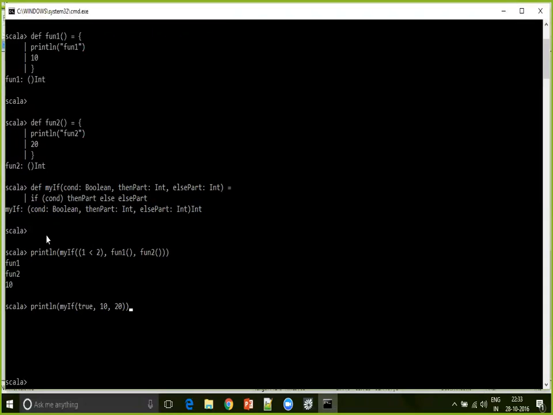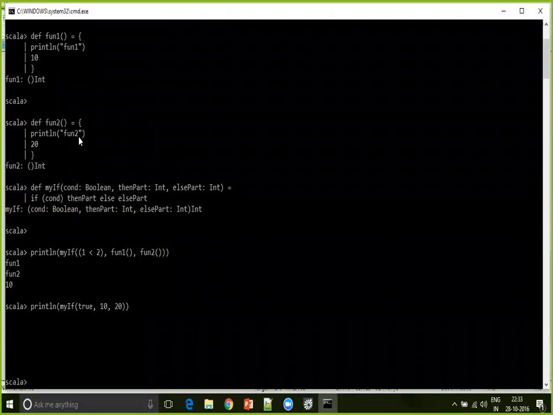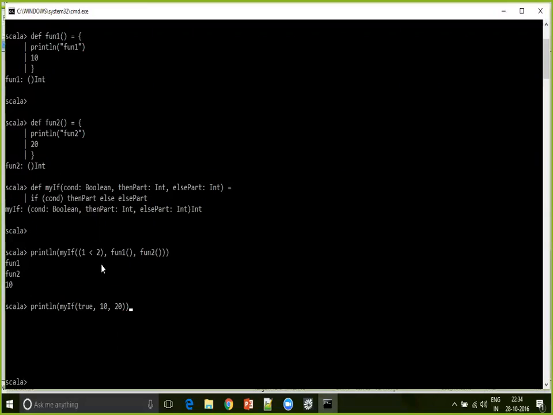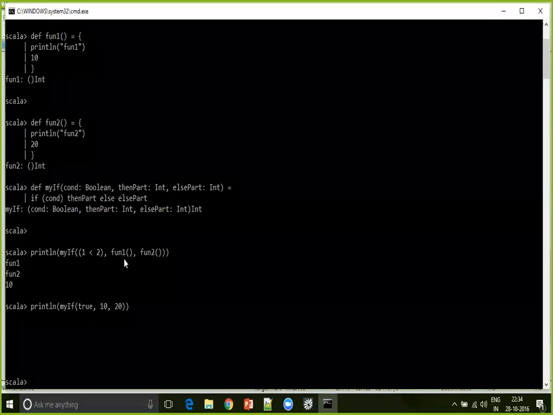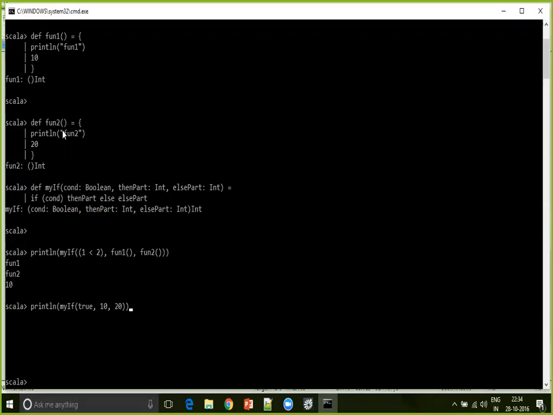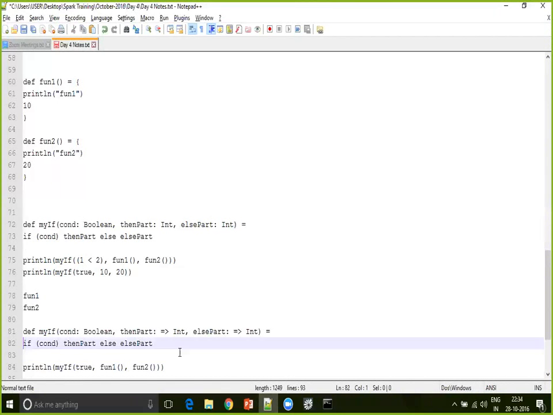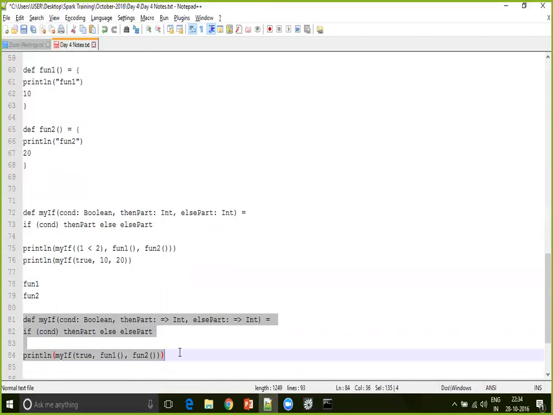Now in this case, when I called this, it printed both the printlns, fun1 and fun2, and then it returned 10 because the condition is true, and the then part is 10. That's fine, I'm not worried about the result. But it executed both the functions, even though there is no need of executing the second function in our case. So if you use the lazy evaluation, it executes only one.